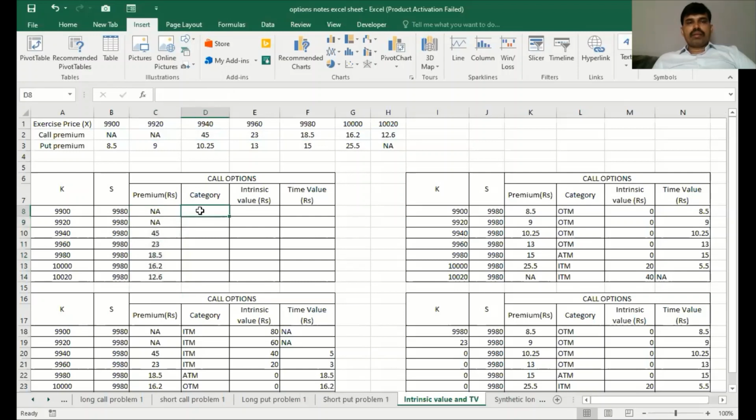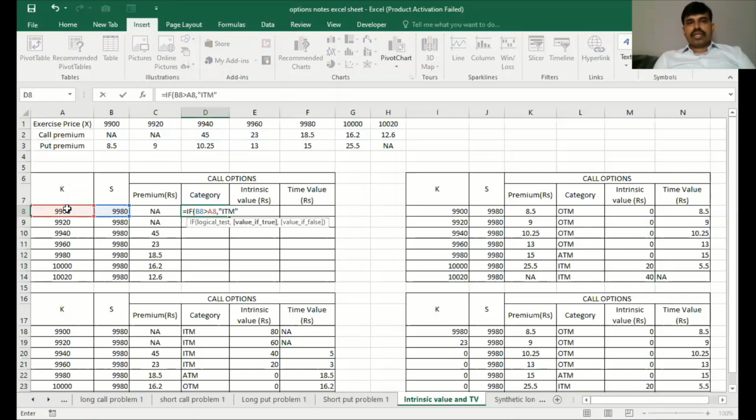Then, in the category column, we have to find out whether the option is in the money, at the money, or out of the money. When it comes to call options, the first question is whether the spot price is greater than the exercise price. If so, it is an in the money option.